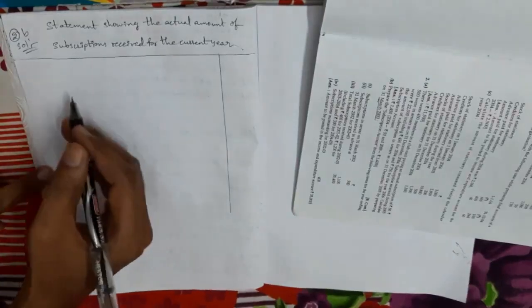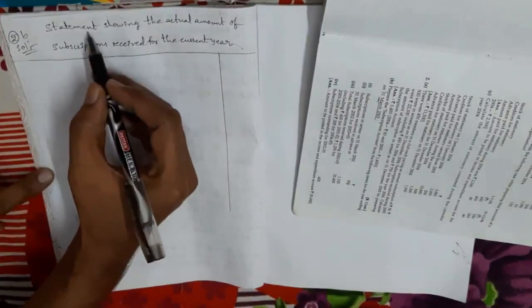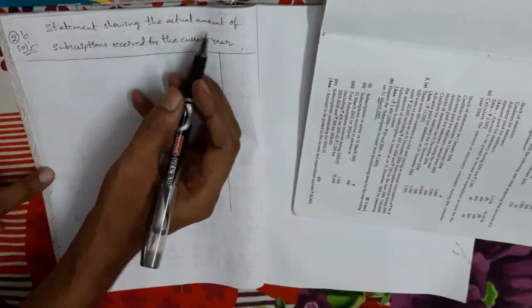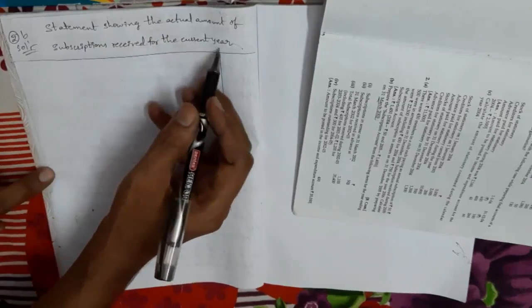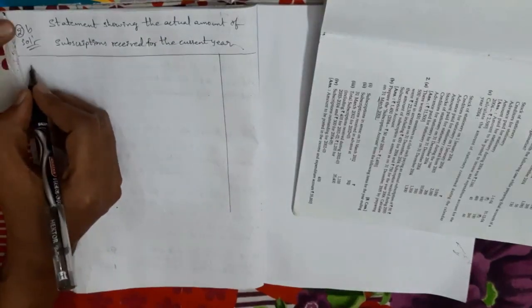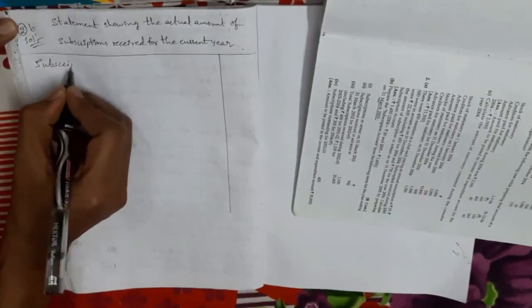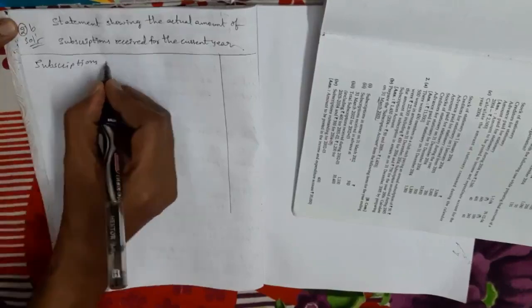So just now I explained the statement. Here I prepare the statement showing the actual amount of subscription received for the current year. So what first item do we take? Yes, subscriptions received.